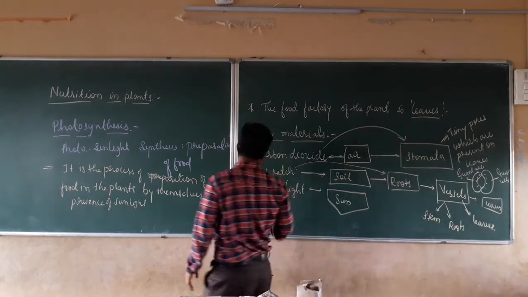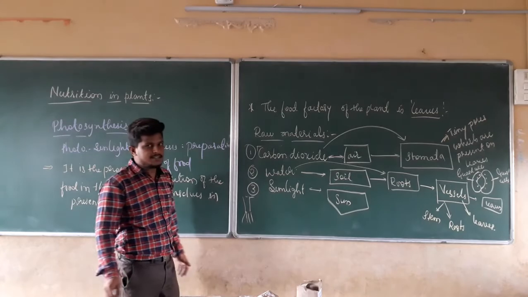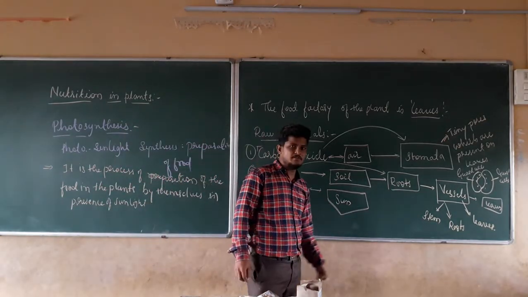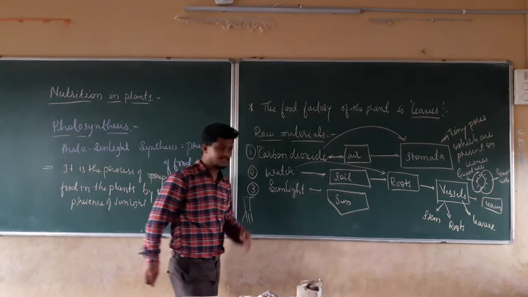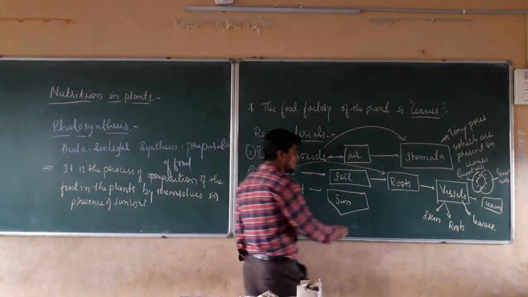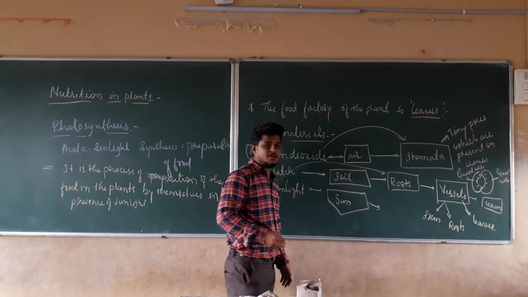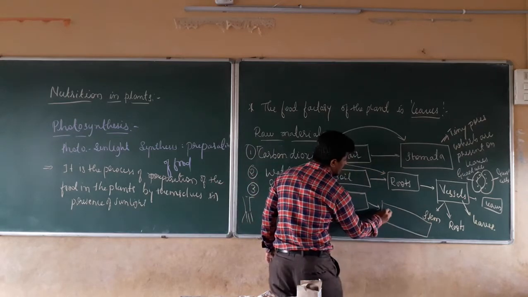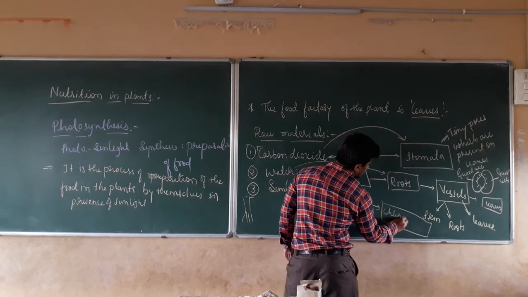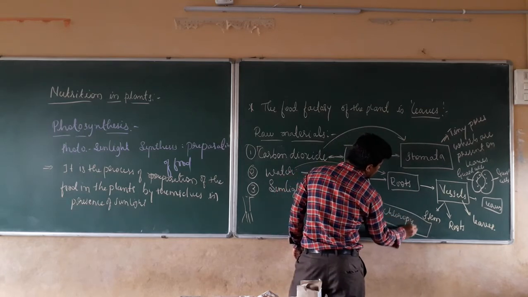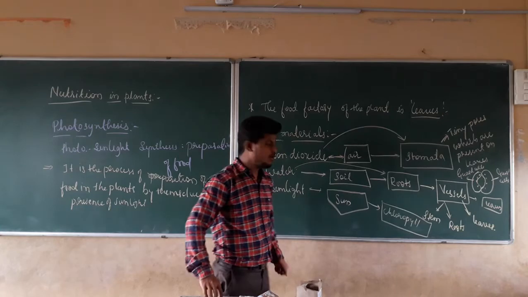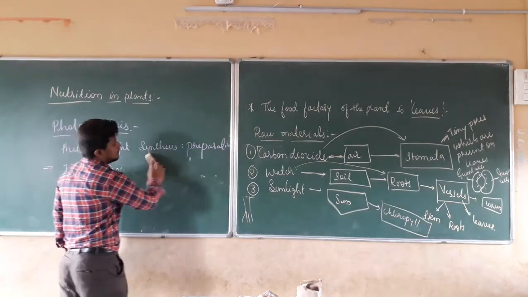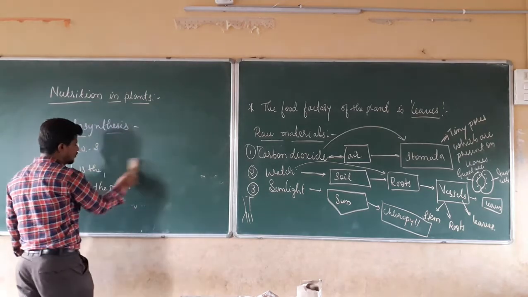The last one is sunlight. Sunlight is also required for the plants. From where is the sunlight going to come? Sunlight is going to come from the sun. How is it going to be collected? It is collected or absorbed by chlorophyll. Right. Sunlight is going to be absorbed by the chlorophyll.